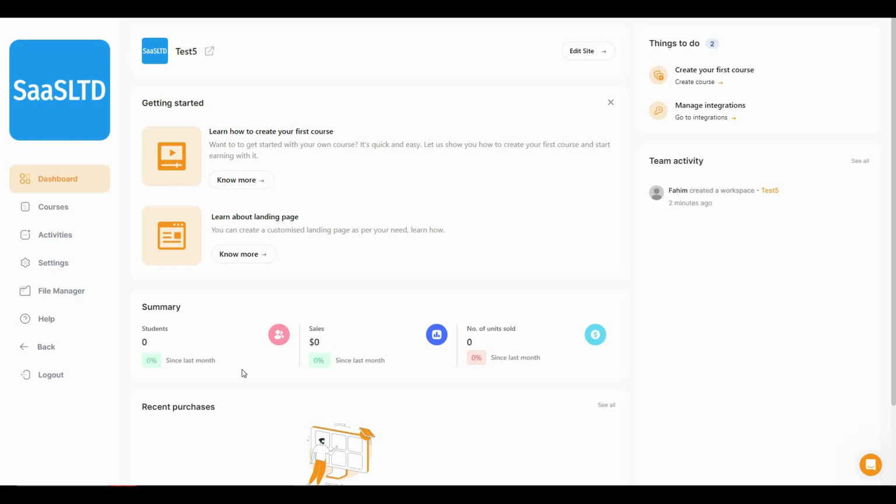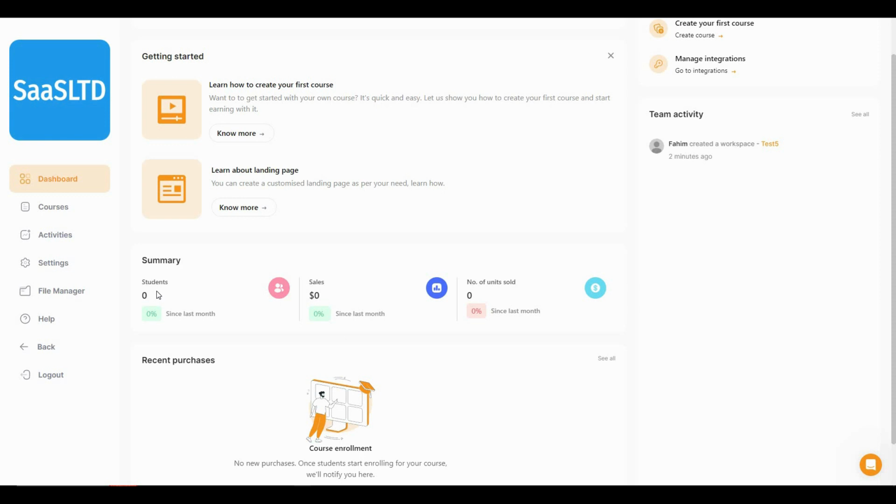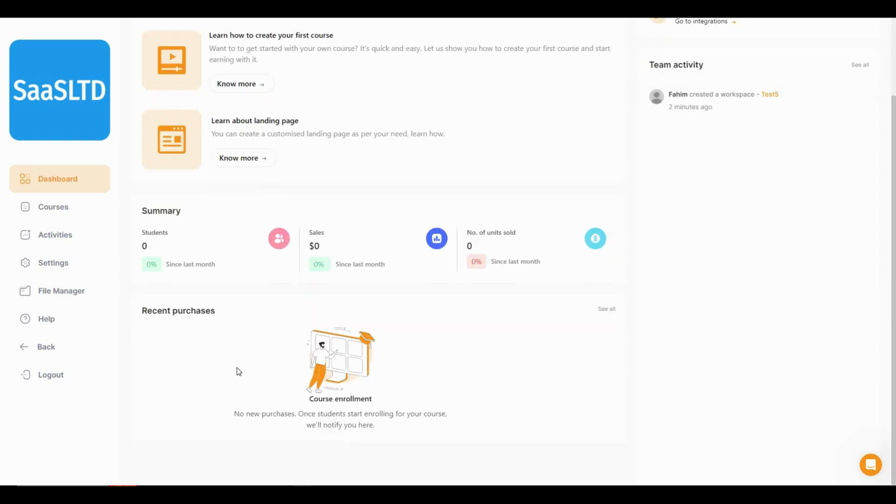And this is the summary stats of your course. So you can see how many students you have got, the amount of sales and the amount of units sold, which means courses sold. And then there is the stat of recent purchases.